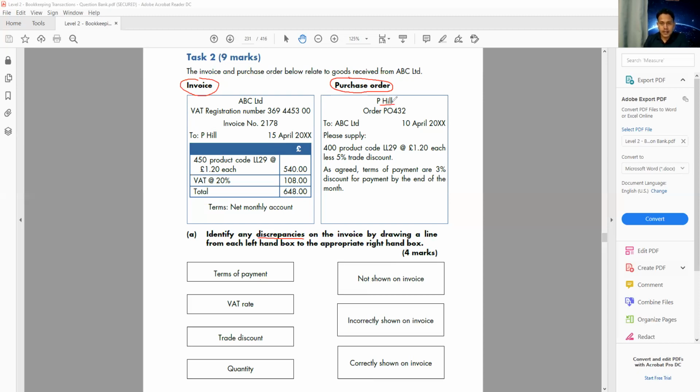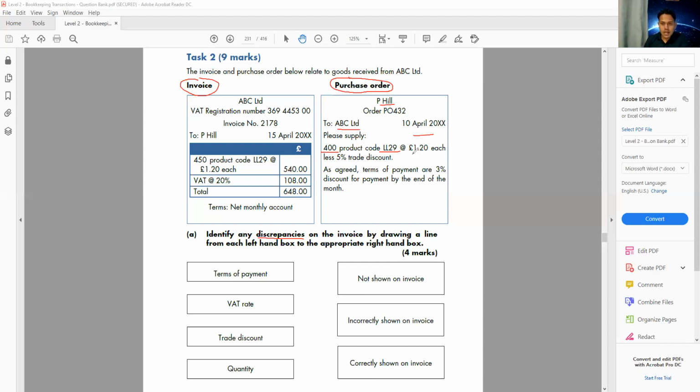P. Hill, order number P0432 to ABC Limited, 10th of April. Please supply 400, product code LL29. Very important, the product code, because I order something and you send me the wrong product.